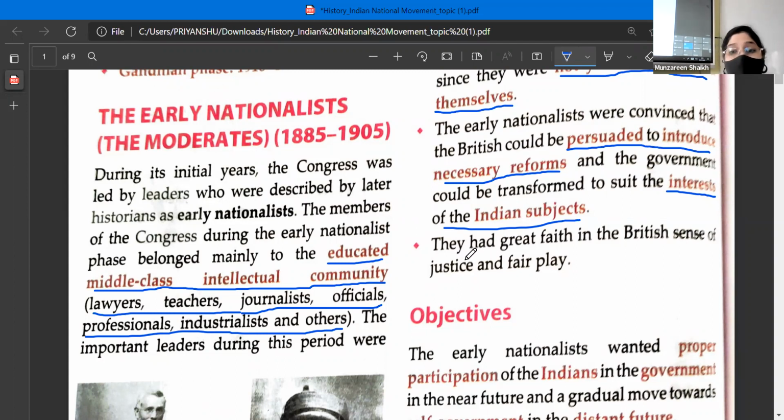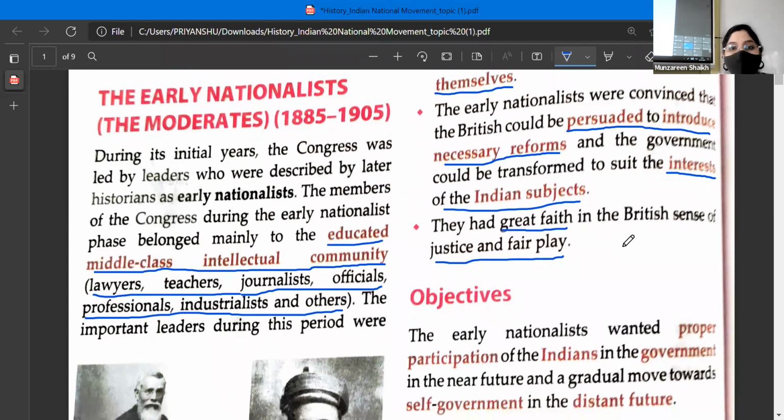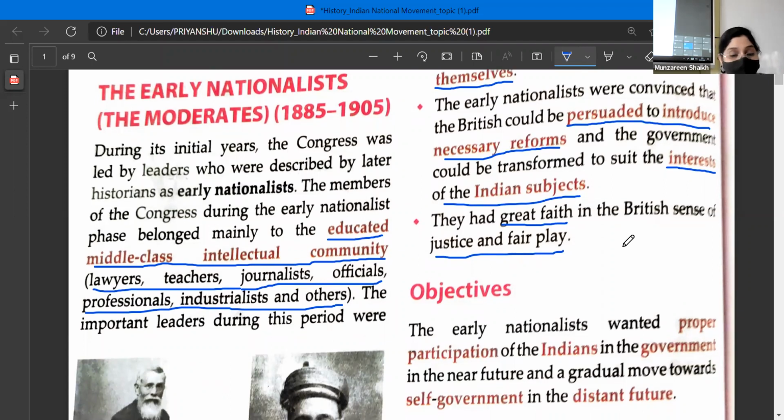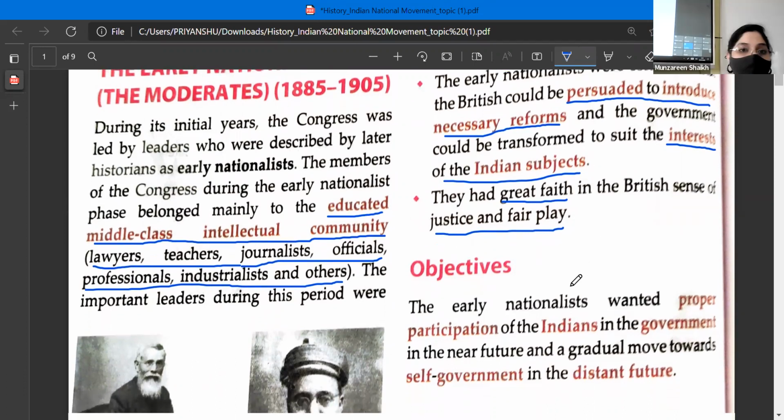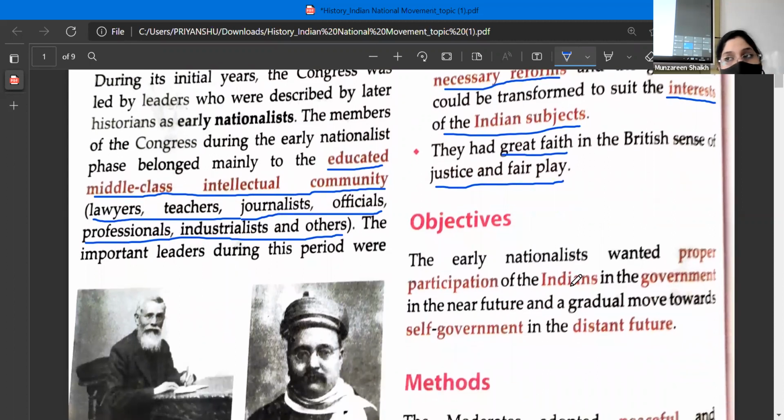Third realization, they had faith in the British sense of justice and fair play. Even though they considered these Britishers enemies, they still had faith in them. Why? Because they knew that they will do justice and have fair play. And that's the reason till today, whether it is the judiciary or any other administrative system, we still follow the norms and the reforms which were brought into India by the Britishers. Do you all agree? Yes, ma'am. Okay. Next. So these are the beliefs. Have you understood the beliefs? Yes, ma'am.